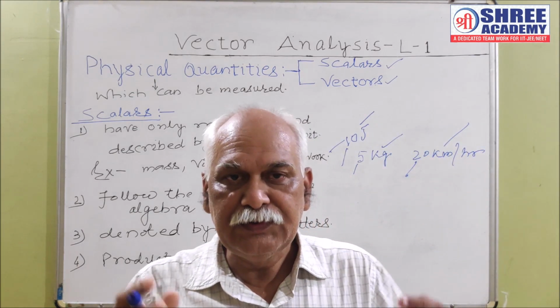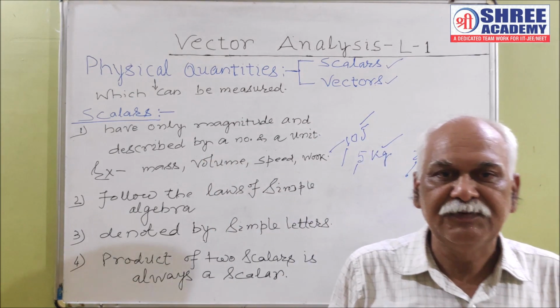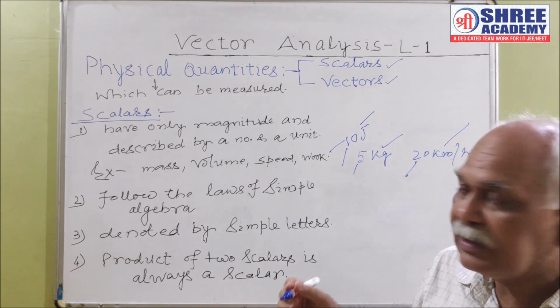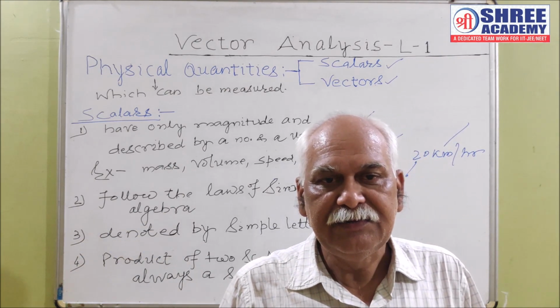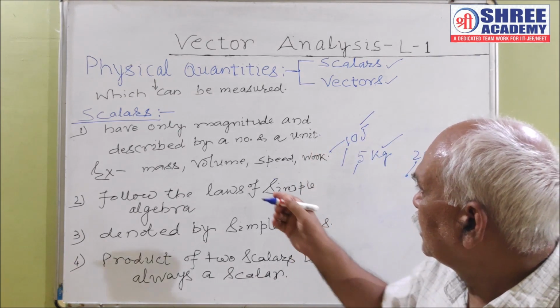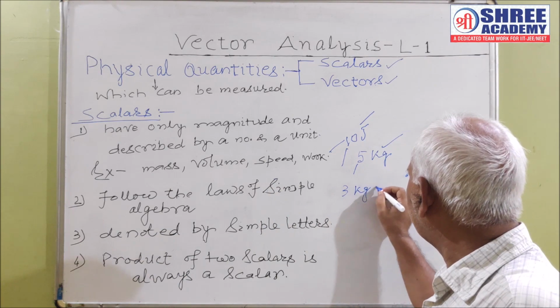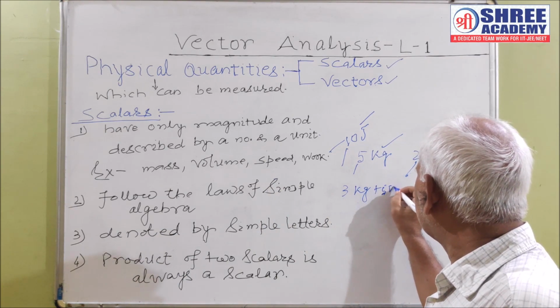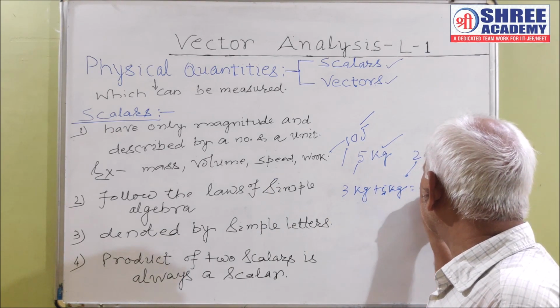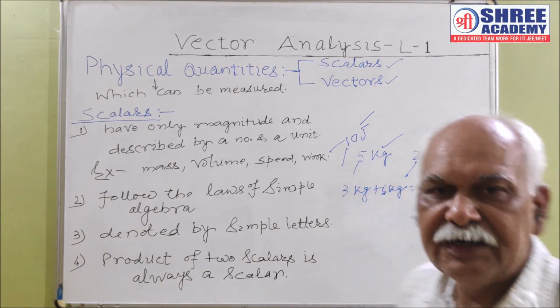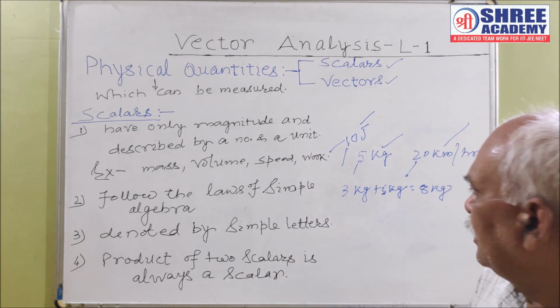Scalars follow the laws of algebra for addition, subtraction, multiplication and division. Suppose the masses of 3 kg and 5 kg are added, it gives 8 kg. They are added by simple algebra.